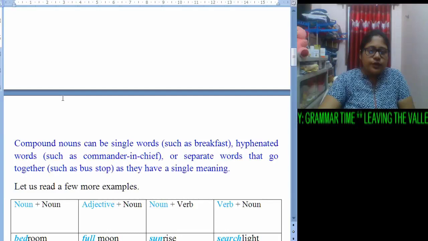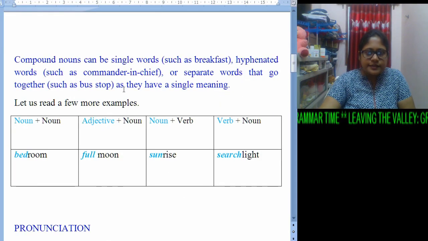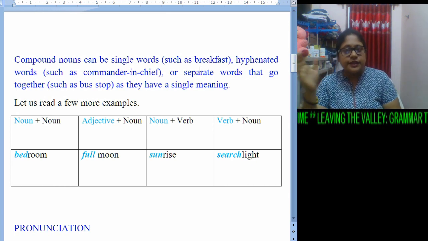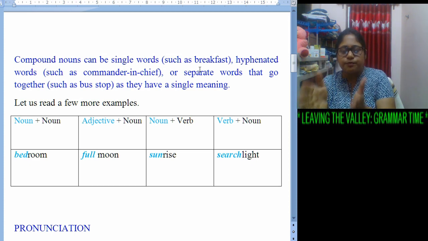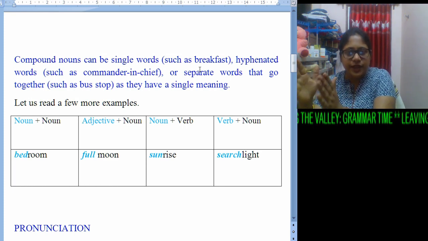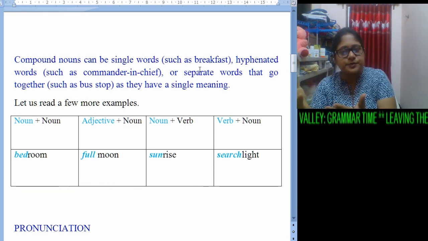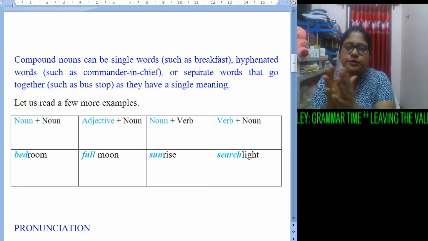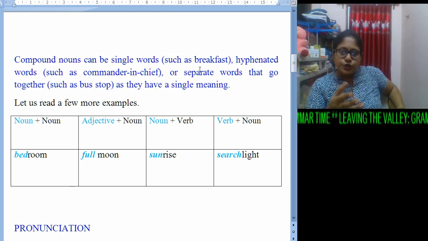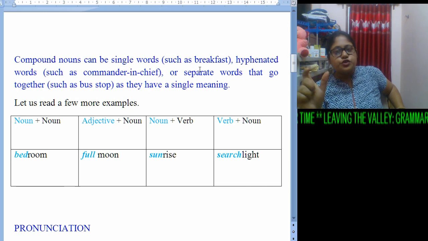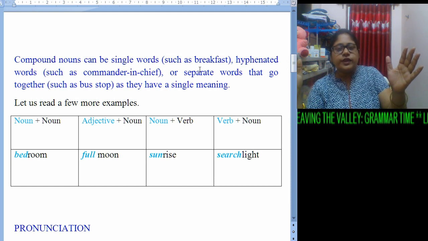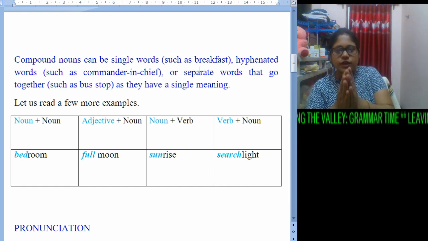Now let us focus on the example: if we say breakfast, the words are break and fast. Break means we divide something, when we divide it comes under break. Yes, we break that. And fast means high speed, but when break and fast come together, we find it early in the morning, that is breakfast. So like this, the meaning changes when two words are put together, and sometimes more than two. When they are put together, they are called compound nouns.